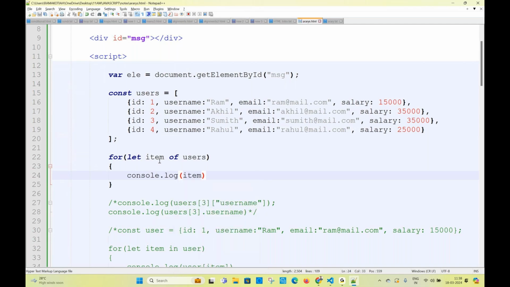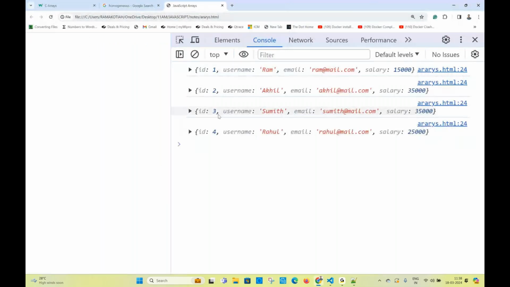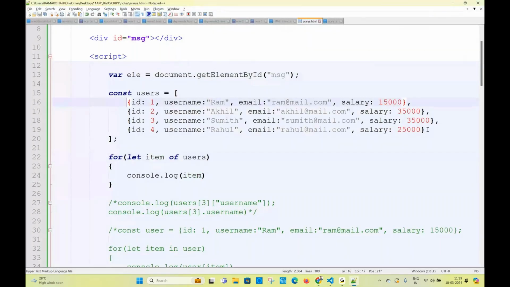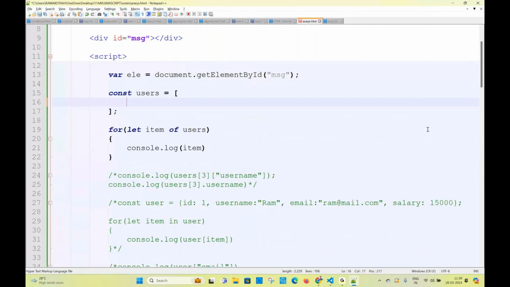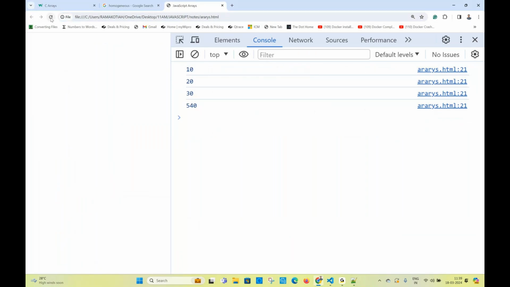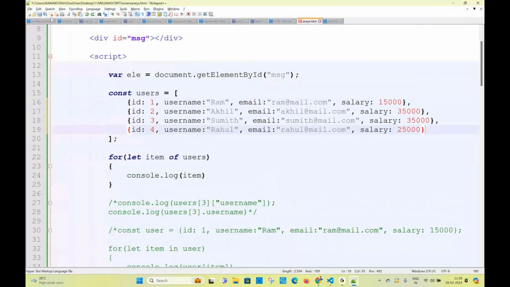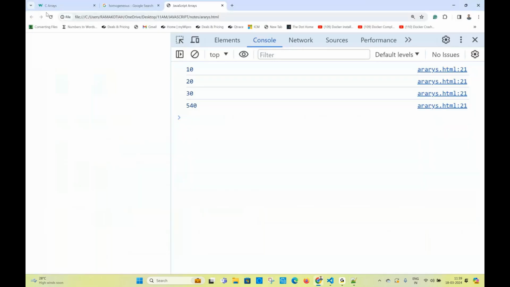What is item? Is it an object? What are you thinking? It is an object, iterated 4 times, 4 values printed. See, you still have confusion. So you take 4 values here. What am I taking here? 10, 20, 30, 40. What is item? Item is a number. 4 numbers are printed. But in place of the numbers, what are you having? You are having 4 objects. So what is item here? Every item is going to be an object.